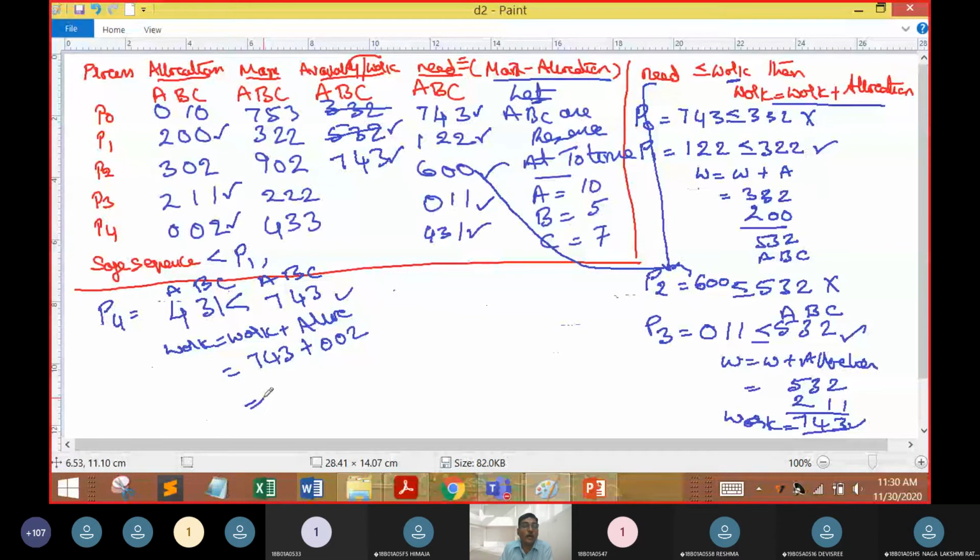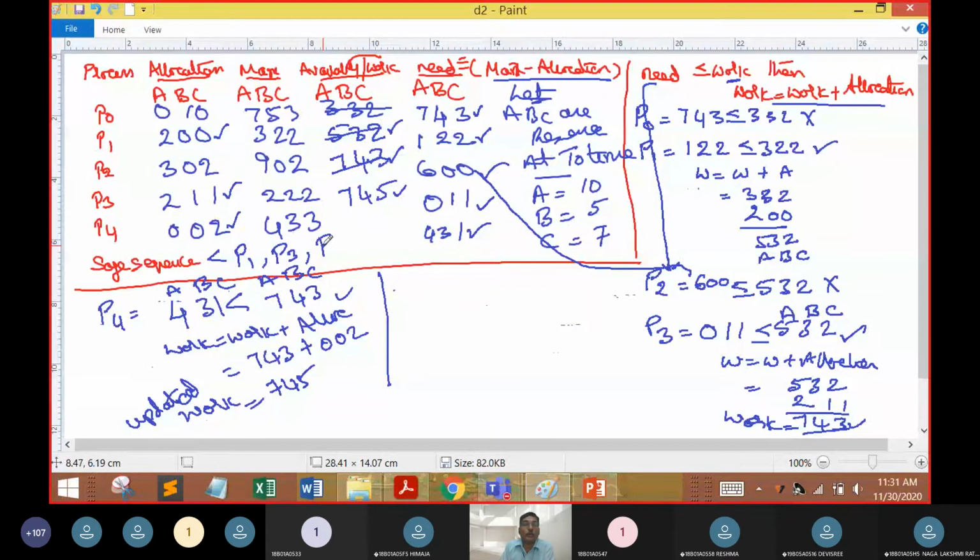So now the value of work is updated here. Instead of 7, 4, 3, I am going to replace it with 7, 4, 5. Got it? So now I have P3 in the safe sequence, and after P3 I am going to put P4 in the safe sequence. Okay, P4 is done.